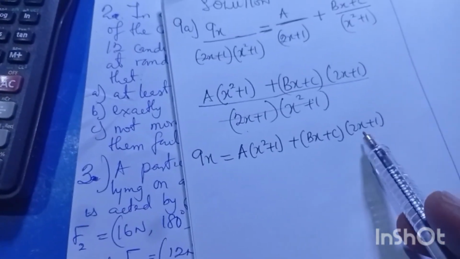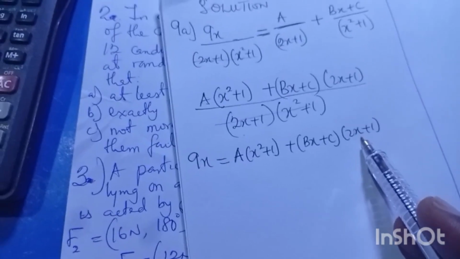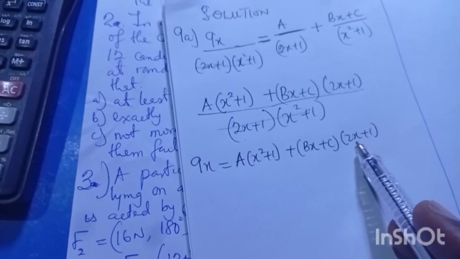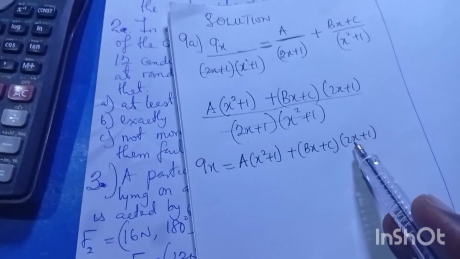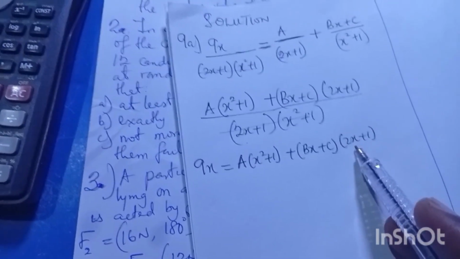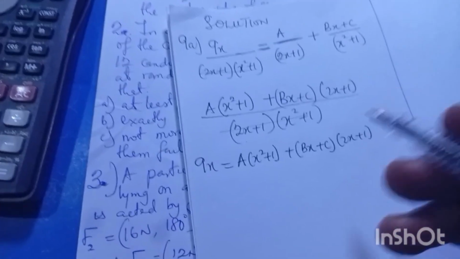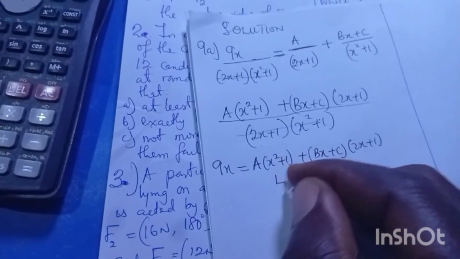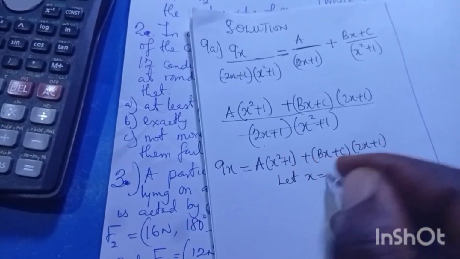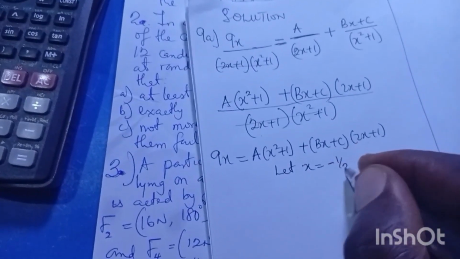What is that value that we put inside this x that will make this bracket 0? If I use minus half, 2 times minus half gives me minus 1. So minus 1 plus 1 is 0. I will say let x equal minus half now.